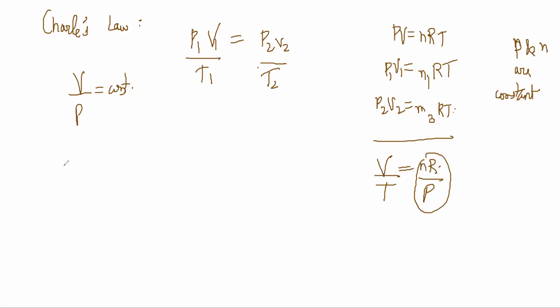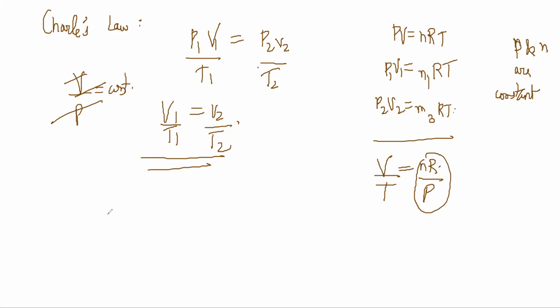Pressure and number of moles are taken as constant, so V1 by T1 should be equal to V2 by T2, right?